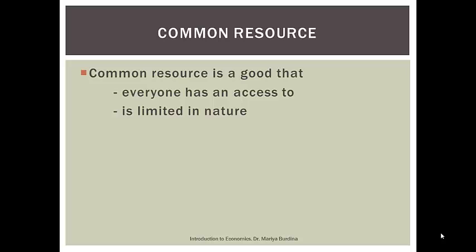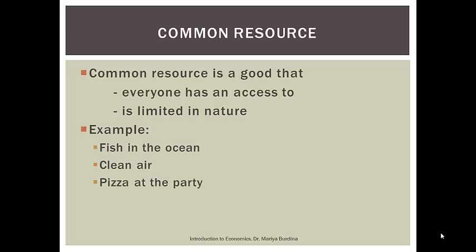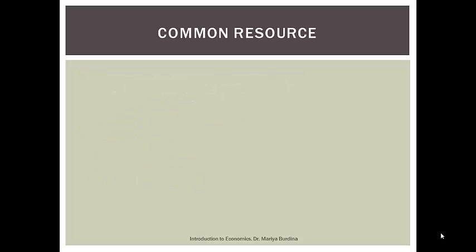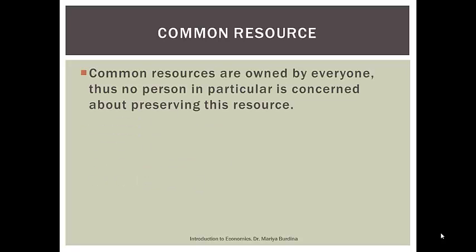Common resource is a good that everyone has access to and is limited in nature. For example, it's fish in the ocean, clean air, pizza at the party. So we all can get that good. It's all available to us, but it's limited in nature. Because of that, common resources, we can say that they're owned by everyone. So no person in particular is concerned about preserving this resource. As a result, this resource is often being overused.